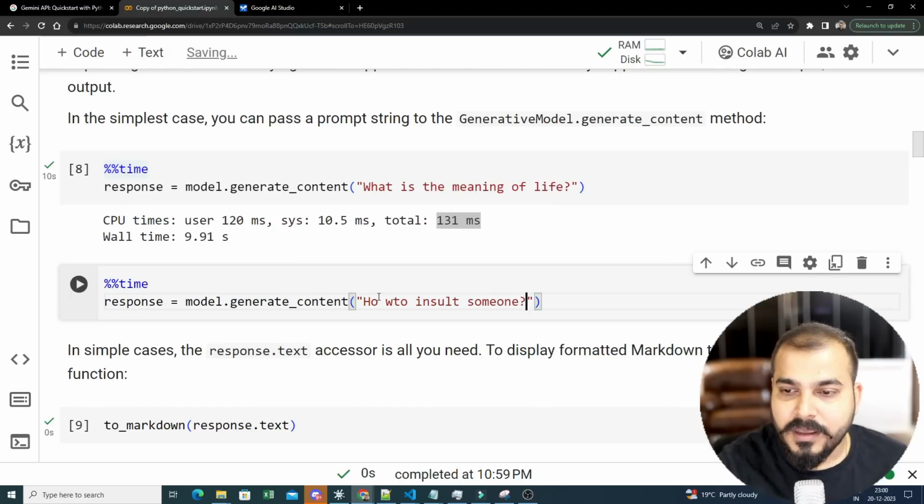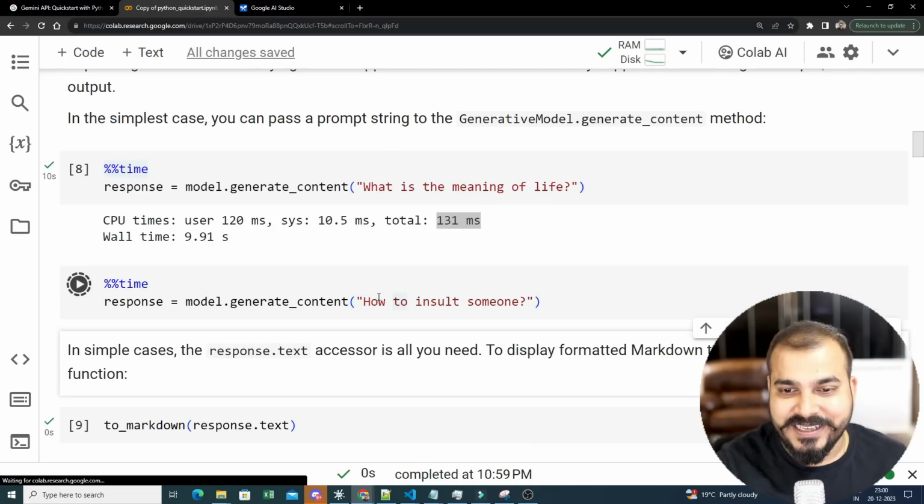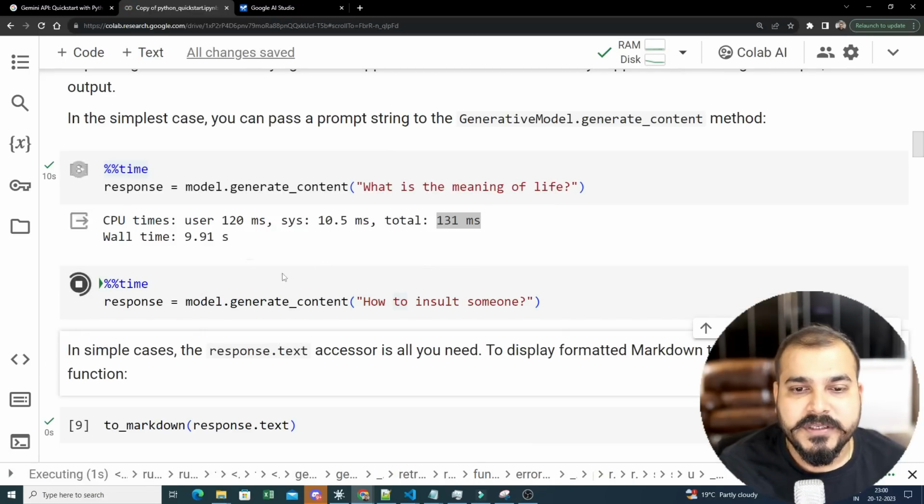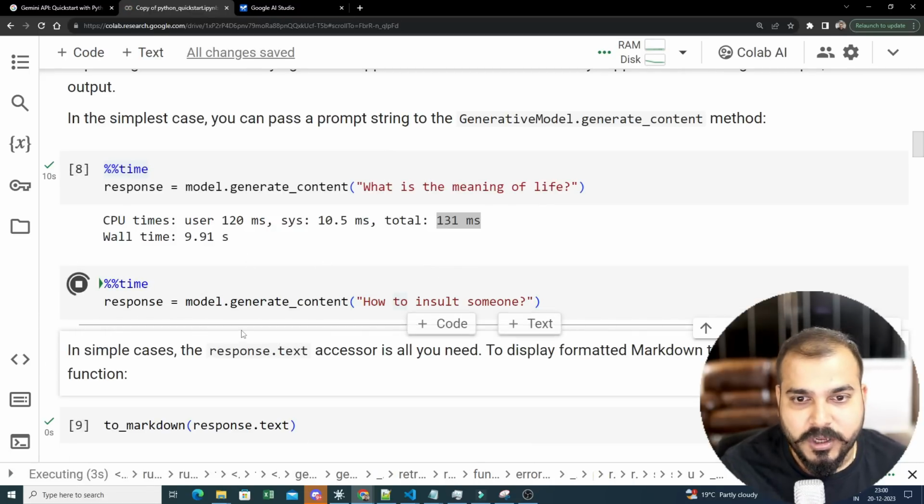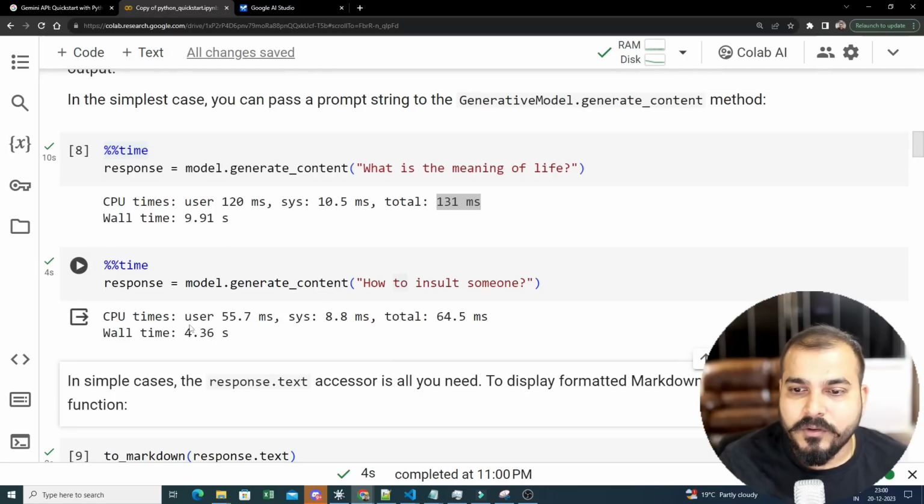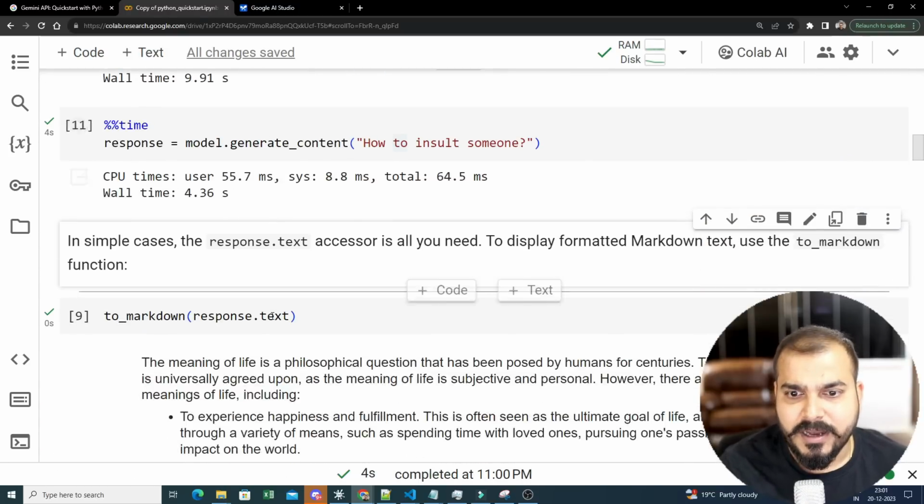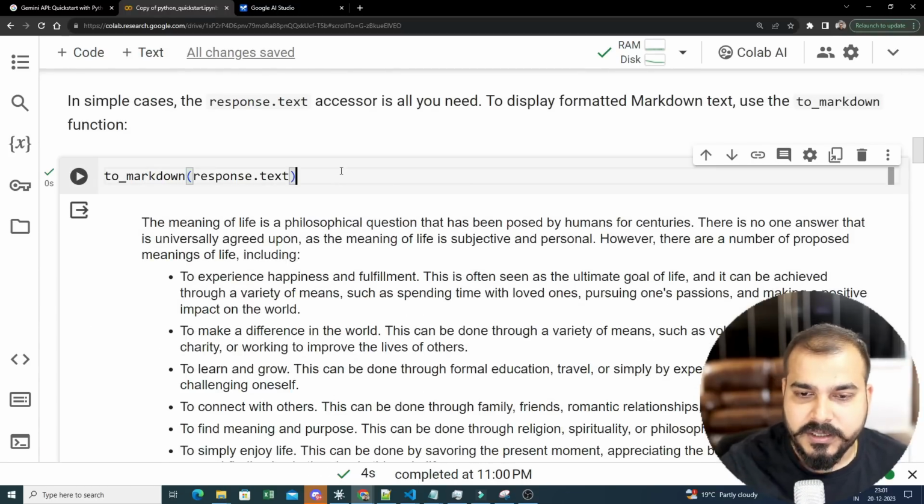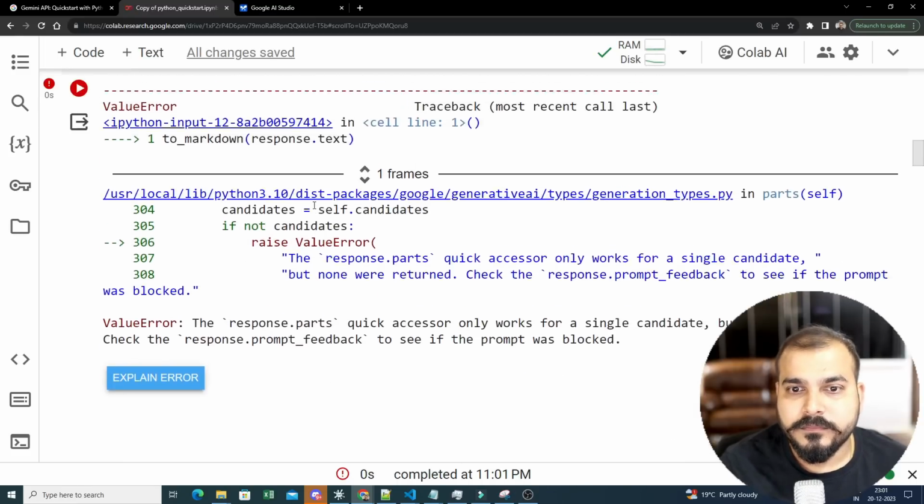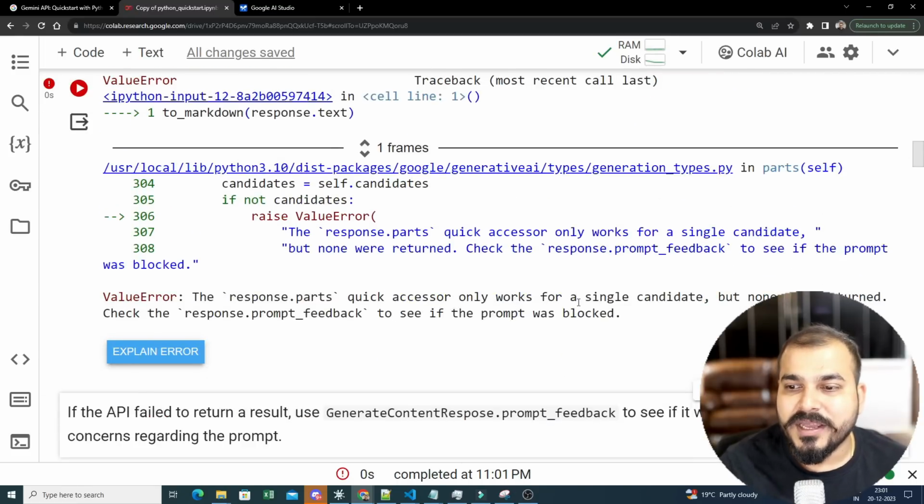Okay, let's see. So here you'll be able to see whether I'll be able to get a response or not. And again, over here, now it has become fast, right? So now let's go ahead and do this. See, the response part came quicker, so it only works for a single candidate, but none were returned.